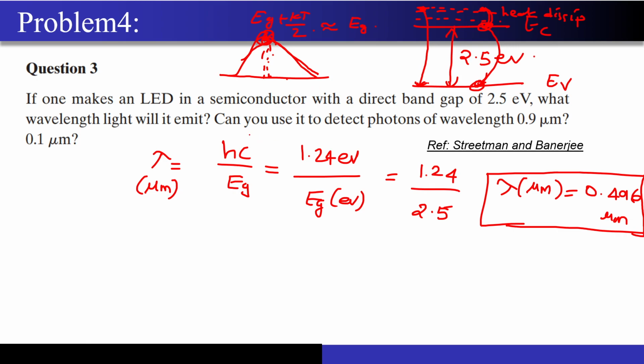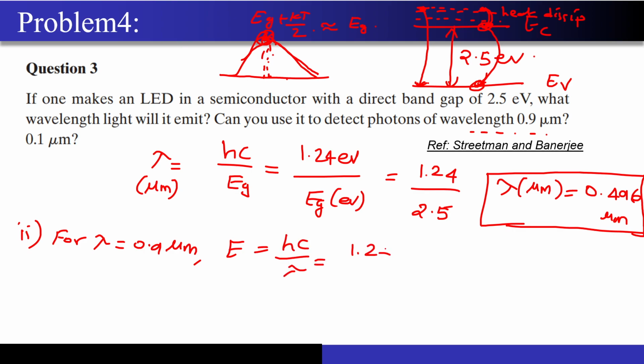Now the next question that they are asking is, can you use it to detect photons of wavelength 0.9 micrometer? So now let's calculate the energy corresponding to photons having a wavelength of 0.9 micrometer. I will denote it as part number 2. For lambda equal to 0.9 micrometer, what will be the energy? This will be nothing but hc by lambda, 1.24 divided by lambda in micrometer, which is 0.9. This result will come out in eV, around 1.37 electron volts, correct?